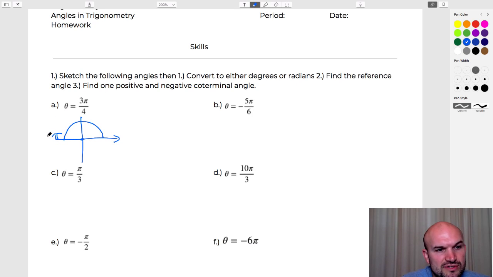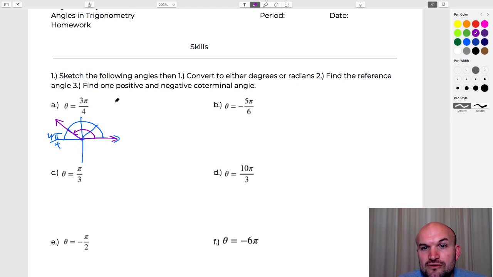And since we're dealing with fourths, we can rewrite this as 4 pi over 4. That means we can break this half circle up into 4 parts. And then what we notice here is if I wanted to graph 3 pi over 4, starting at my initial side here, I'd have to rotate 1 pi over 4, 2 pi over 4, 3 pi over 4. So this would be called my initial side, and this would be called my terminal side. And again, just remember that direction matters when we're dealing with standard form, so you can see how I drew this arrow showing my direction for this angle.